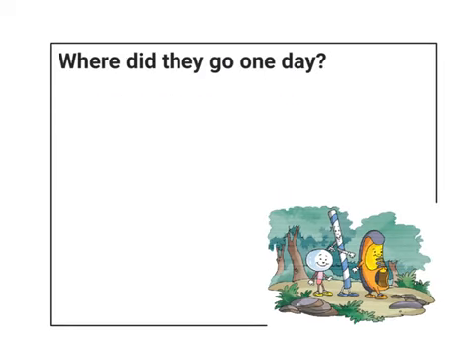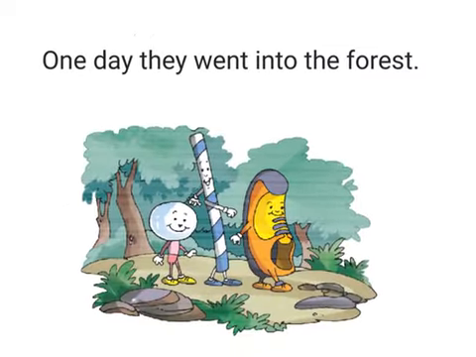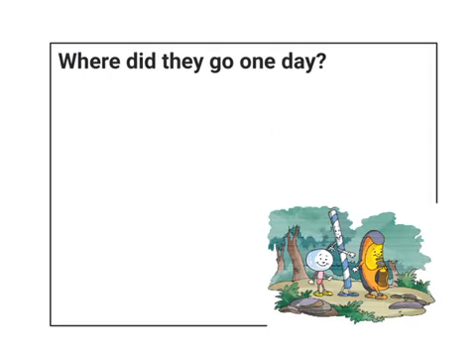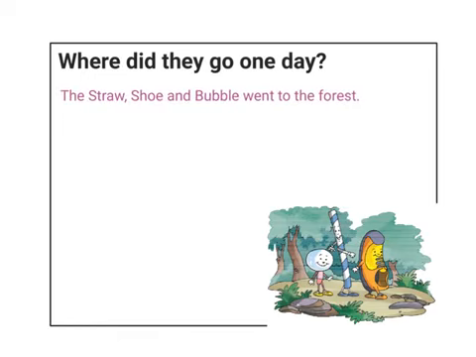The next question is, where did they go one day? To answer this question, I will go back to the story again and read it. One day, they went into the forest. This tells me that the bubble, shoe and straw went into the forest. So I will write my answer. The straw, shoe and bubble went to the forest.